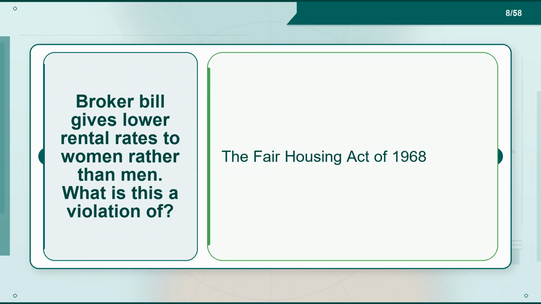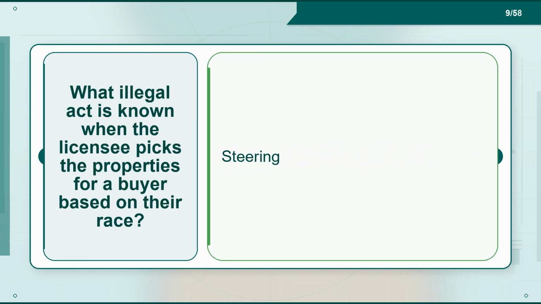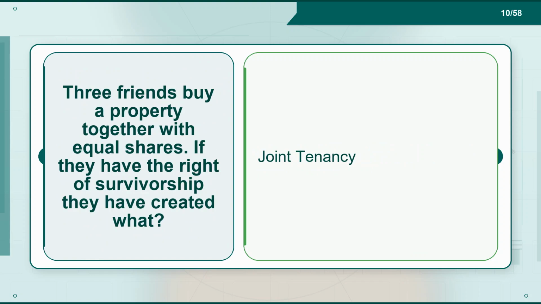Flashcard 8. Term. Broker Bill gives lower rental rates to women rather than men. What is this a violation of? Definition. The Fair Housing Act of 1968. Flashcard 9. Term. What illegal act is known when the licensee picks the properties for a buyer based on their race? Definition. Steering.